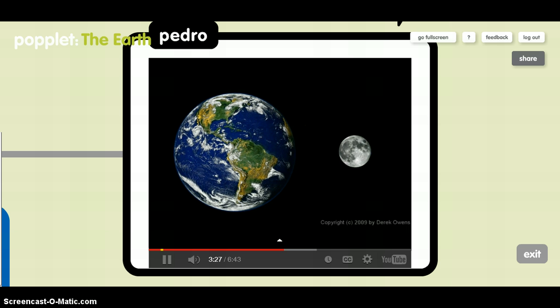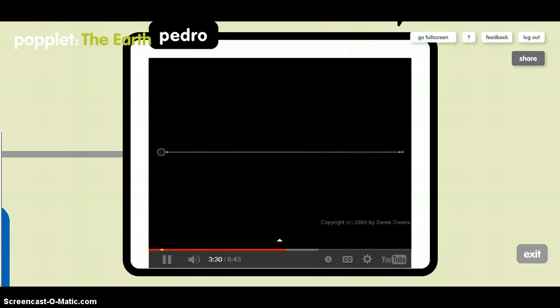Again, this picture does not show how far apart they actually are. So let's look at this diagram. Here's the Earth over here on the left. If Earth were that big, as shown in this picture, then the Moon over here on the right would be about as big as this tiny circle. And this is the distance, how far apart they would be. That's about 30 Earth diameters from the Earth to the Moon. So that gives you hopefully some understanding of not just how big they are relative to each other, but how far apart the Moon and the Earth are.